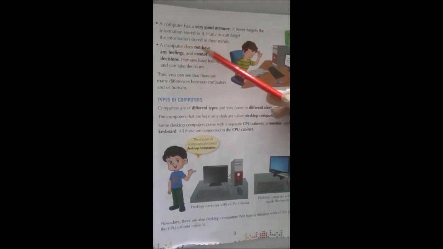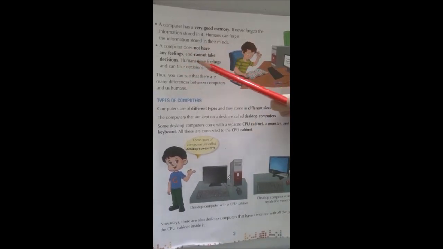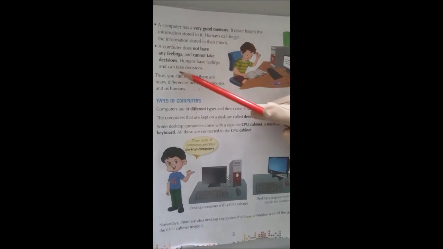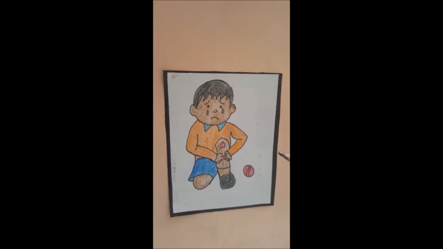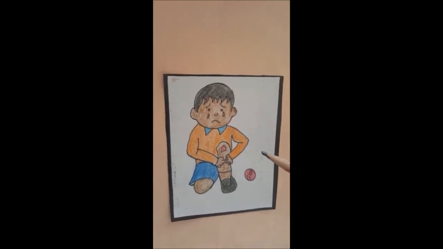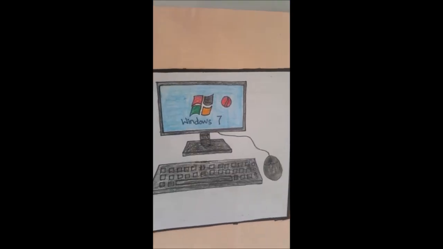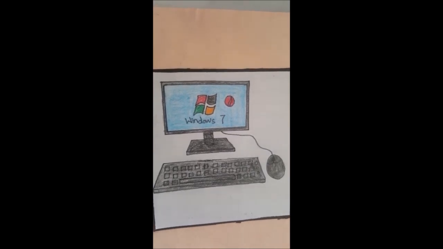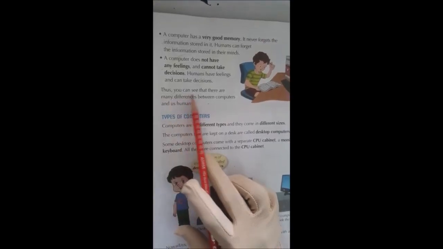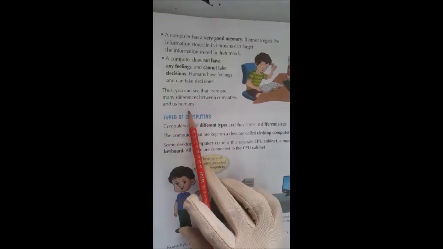A computer does not have any feelings and cannot take decisions. Humans have feelings and can take decisions. Humans can feel different things like pain, happiness, but a computer does not have any feelings. Thus, you can see that there are many differences between computers and us humans.